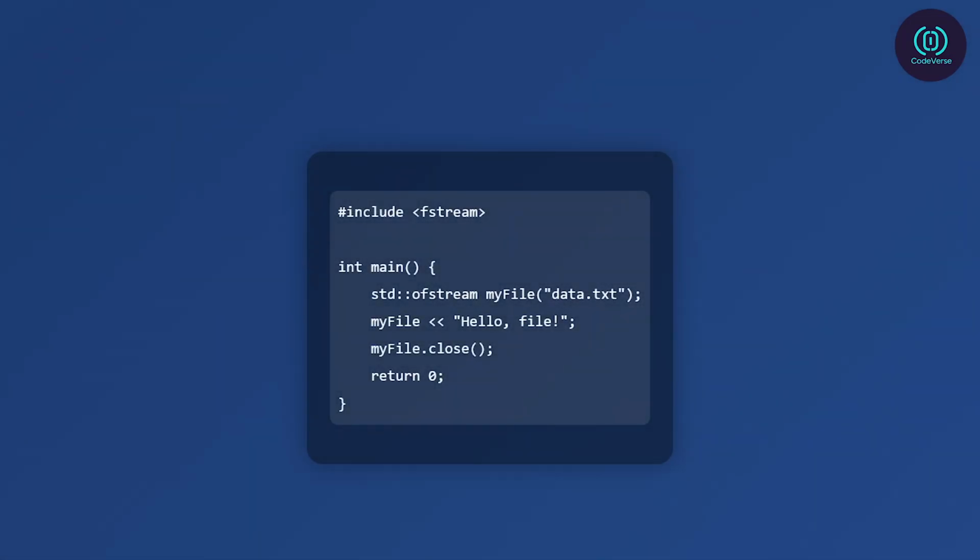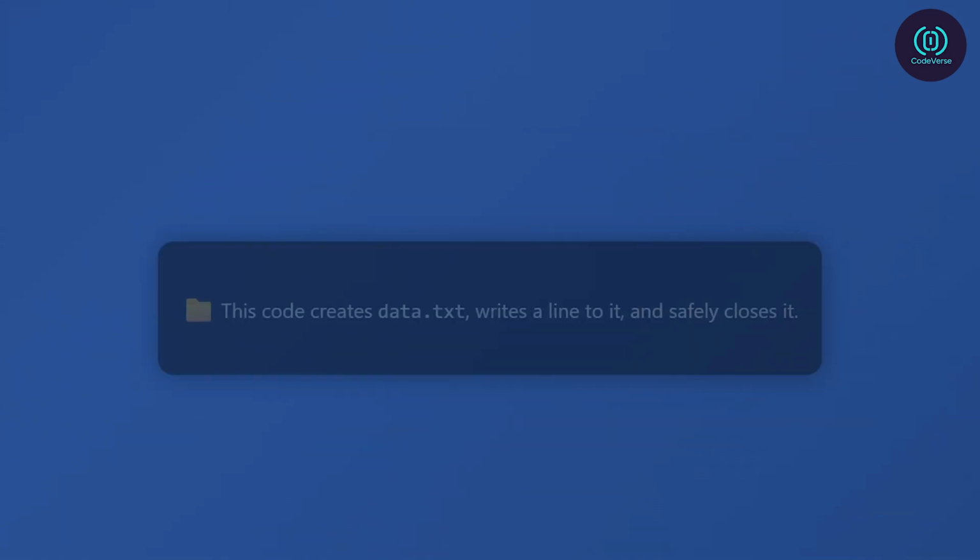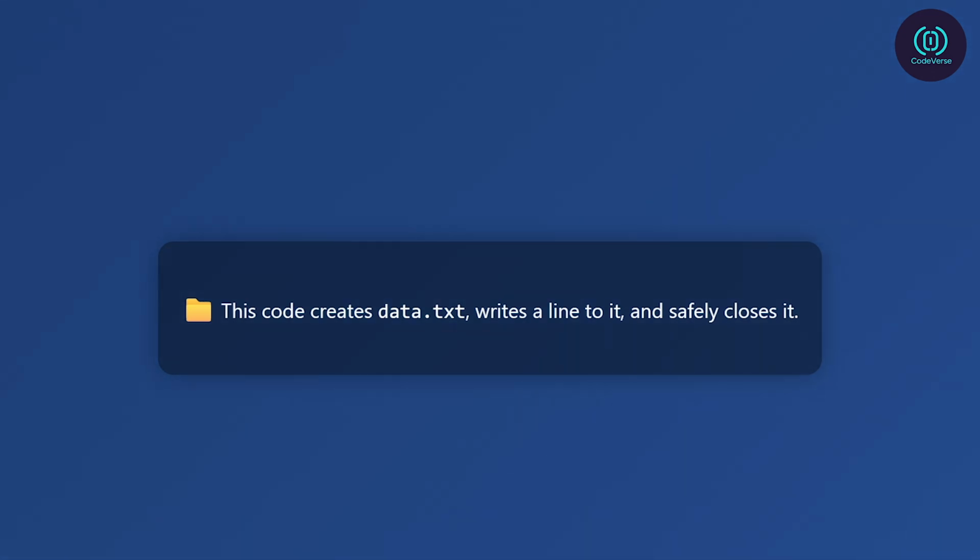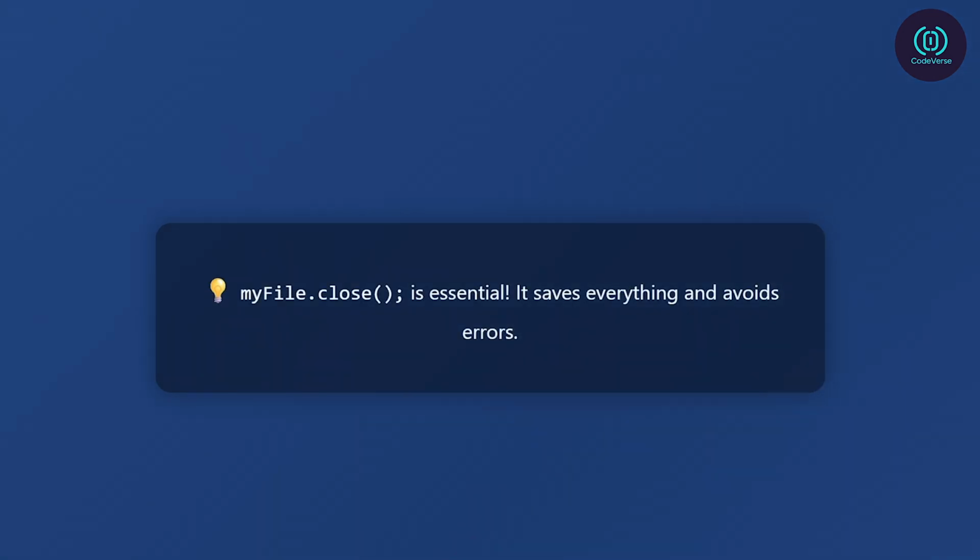For example: #include <fstream>, int main, std::ofstream myfile("data.txt"); myfile << "Hello, file"; myfile.close(); return 0. This program creates a file called data.txt, writes "Hello, file" into it, and then closes the file. That close function is important. It tells the system you're done writing, so it safely stores the data.